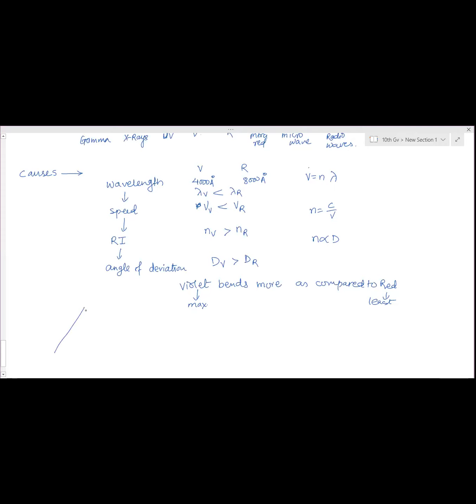So therefore, when white light is incident and passes out of the prism, first dispersion takes place with very little change. Then here the bending will be this much. So this is a screen if we keep it. This is red and this is violet.